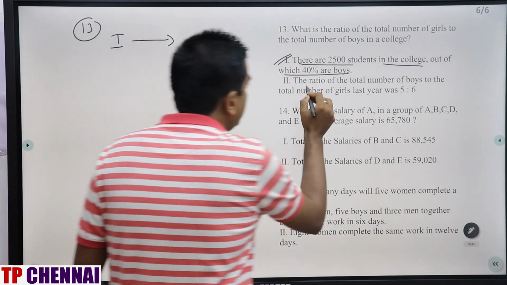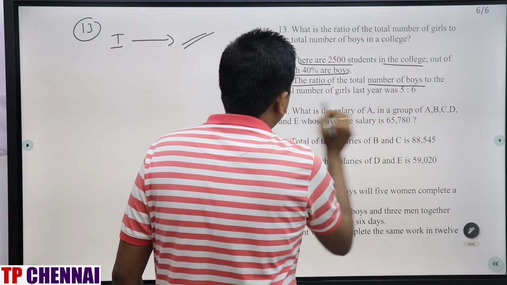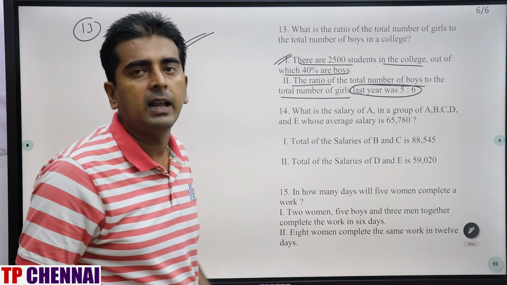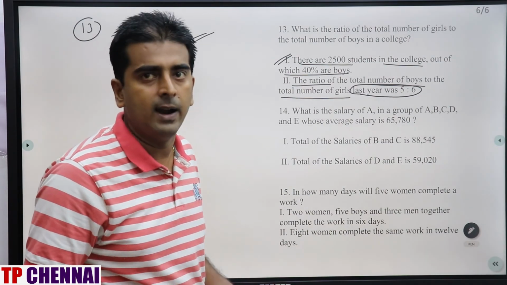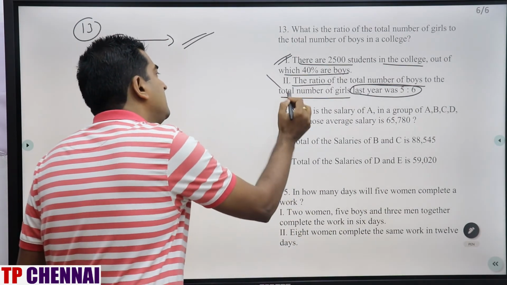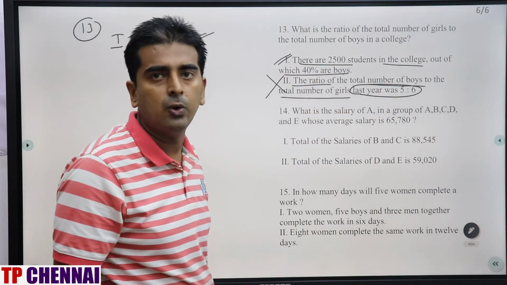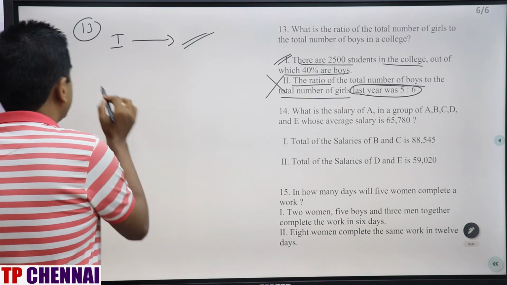Second one. The ratio of total number of boys to total number of girls last year was 5:6. Last year's data is not required at all. So that means the second statement is not sufficient. My answer is the first statement, because I need to calculate the ratio only. Right? Come to question number 14.